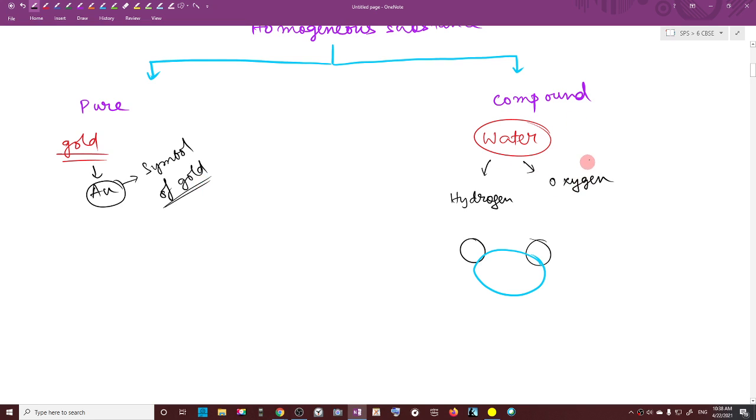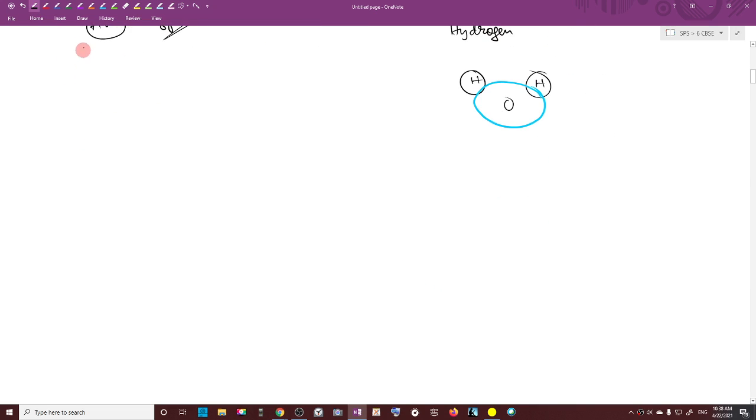Okay. Now, out of this pure and compound, we see a water molecule is made out of two hydrogen and one oxygen. Now, suppose you take a glass of water.